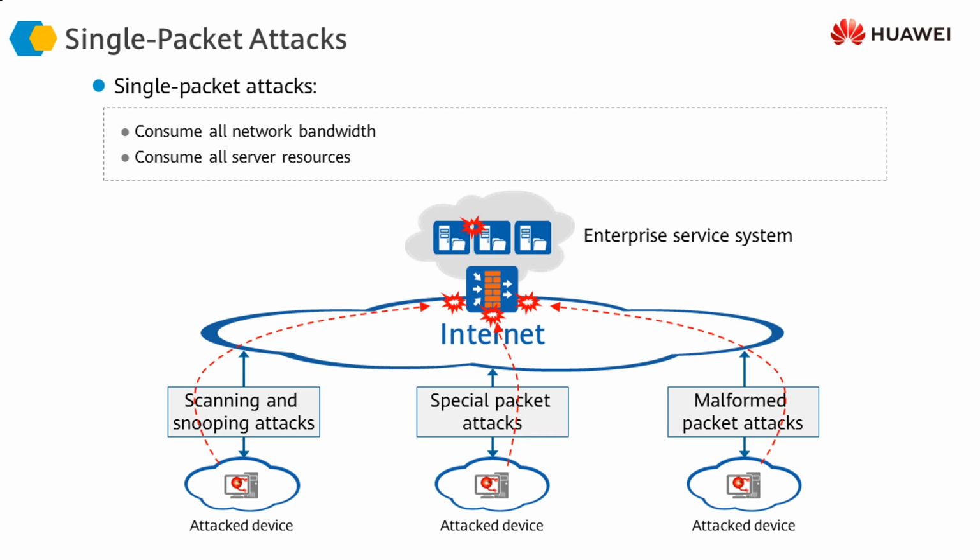So these single packet attacks are slightly different. They do not solely rely on generating a lot of traffic towards the network or towards the servers. They are more focused on exploiting the vulnerabilities of different systems.